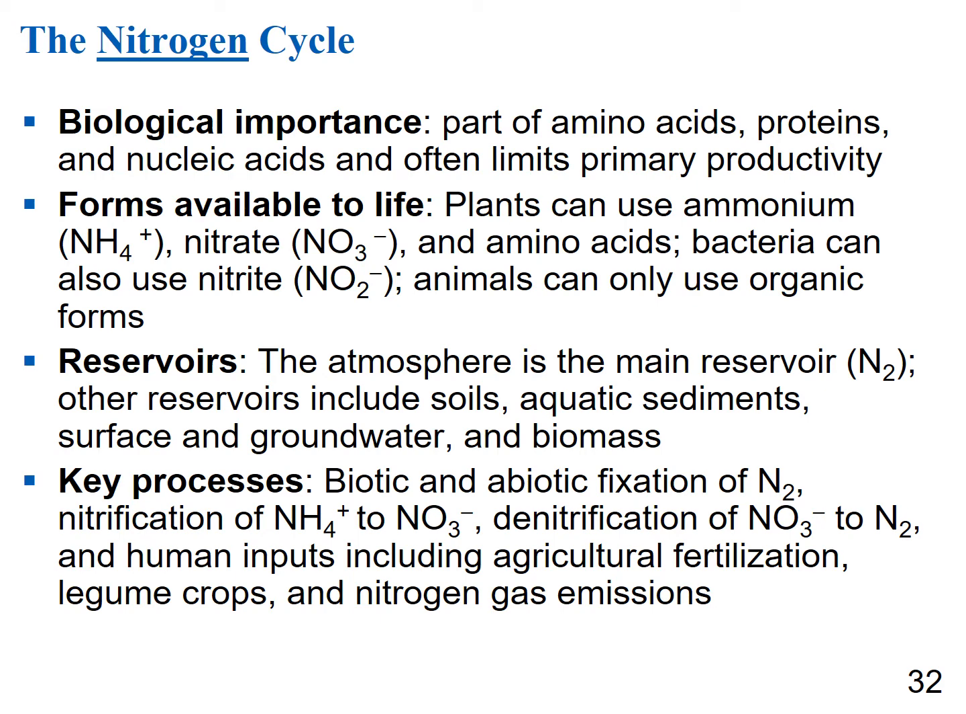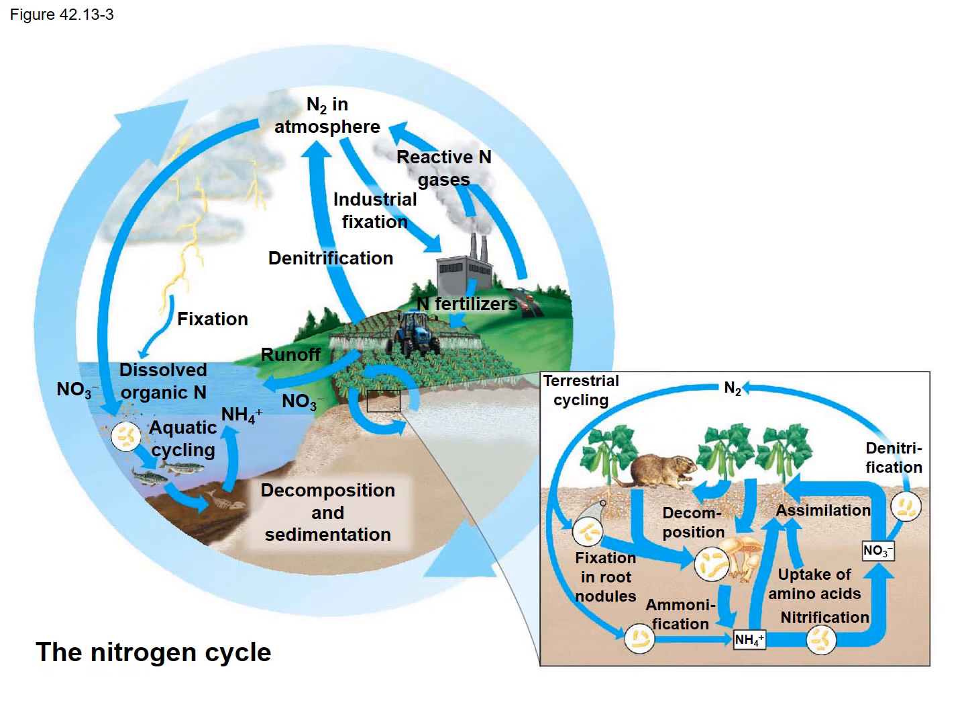And key processes include biotic and abiotic fixation of nitrogen gas, nitrification of ammonium to nitrate, and denitrification of nitrate to nitrogen gas, and human inputs including agricultural fertilization, legume crops, and nitrogen gas emissions. So here's a picture of the nitrogen cycle. The key thing to focus on here is nitrogen fixation. Remember, we talked about nitrogen fixing bacteria and root nodules of plants before.